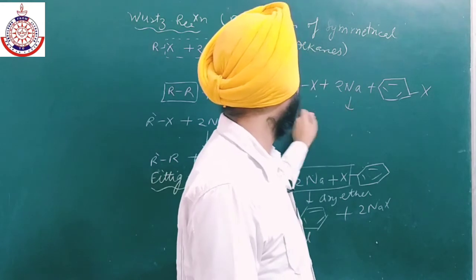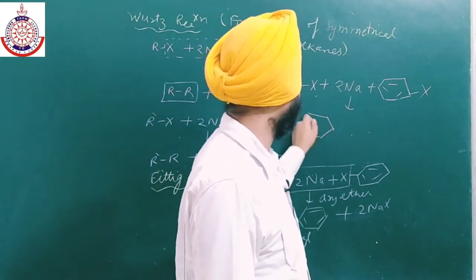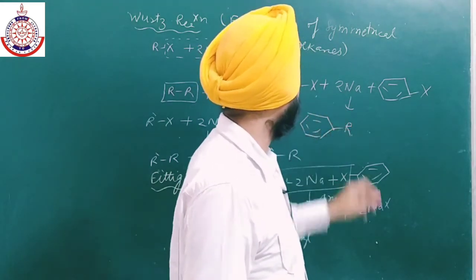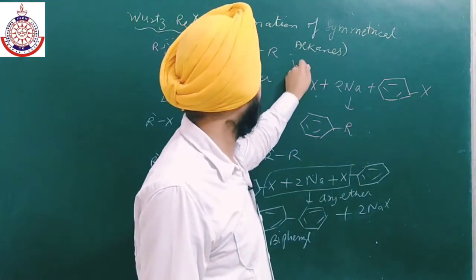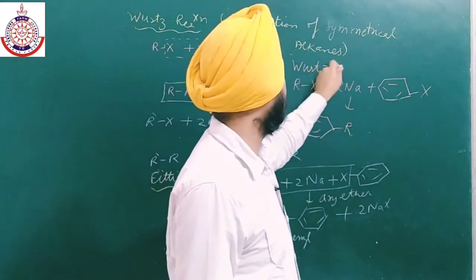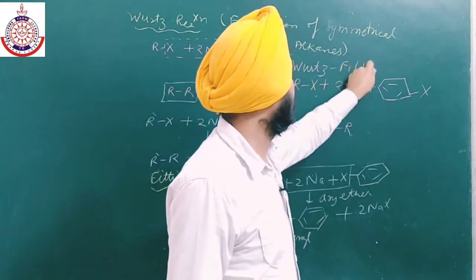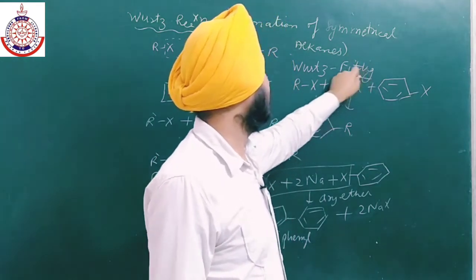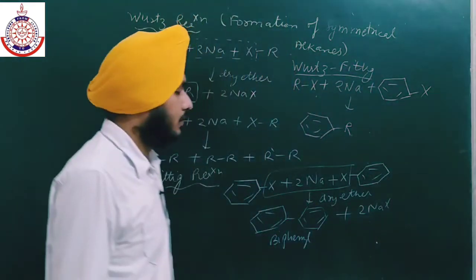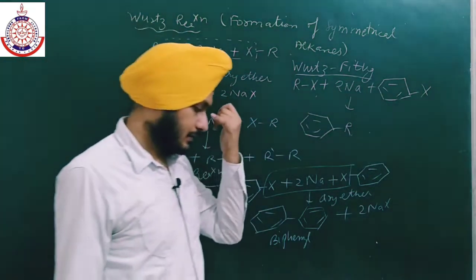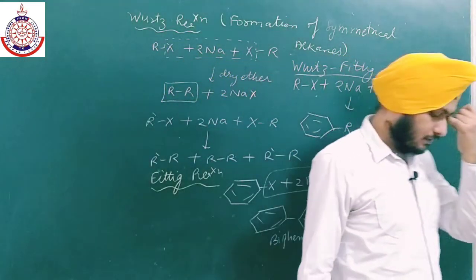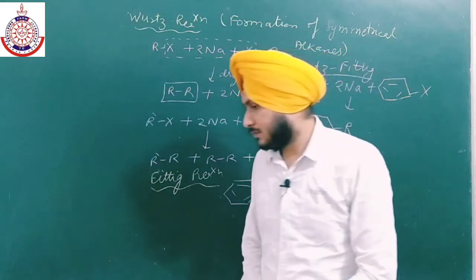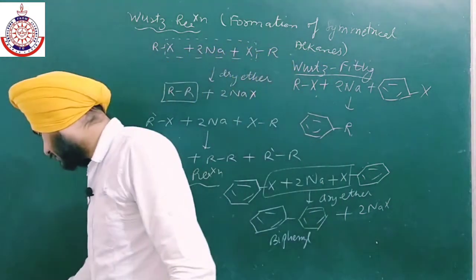So we will get this product. This is known as Wurtz-Fittig: Wurtz for the alkyl and Fittig for the aryl. So these are the three reactions. Okay, let's move on to the next topic.